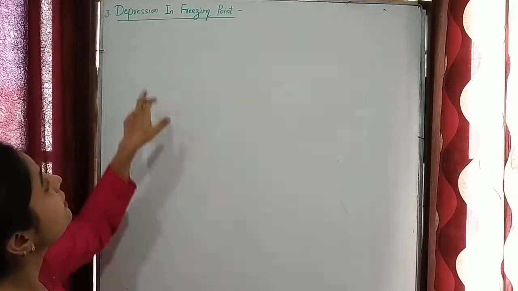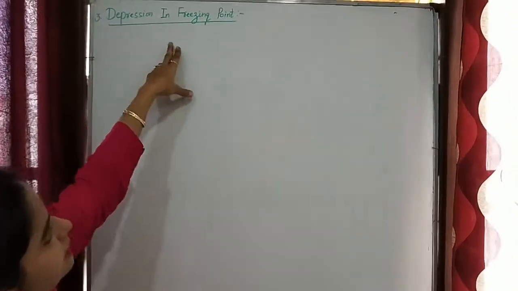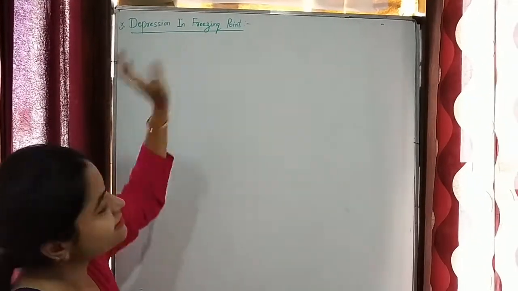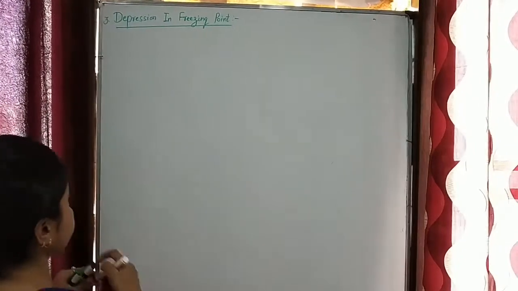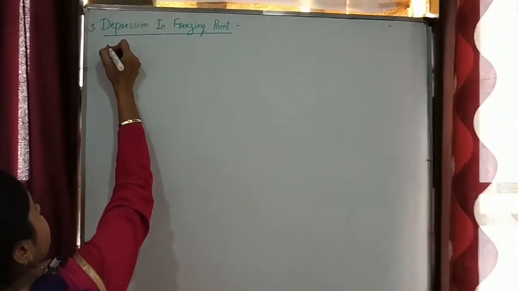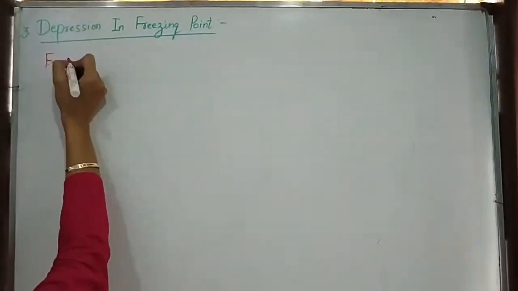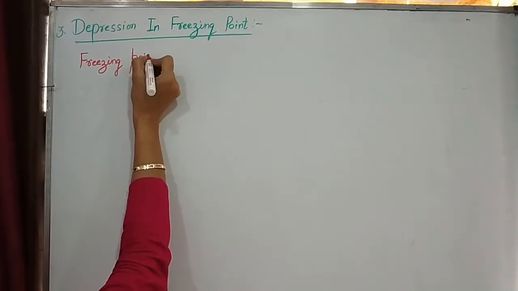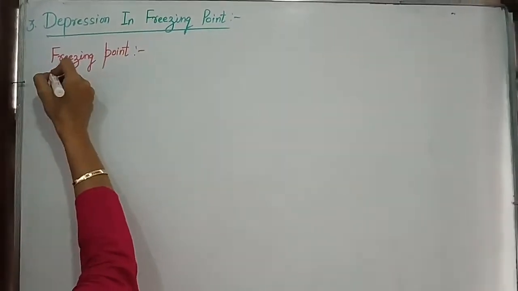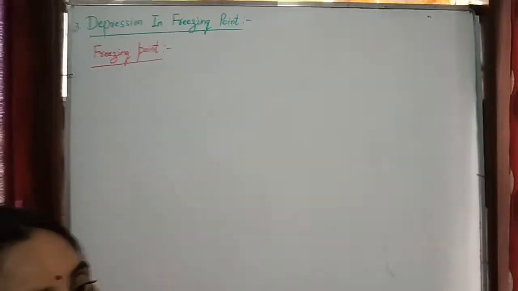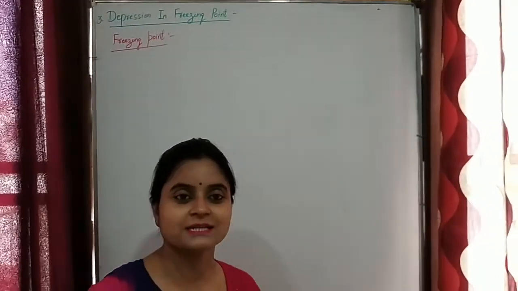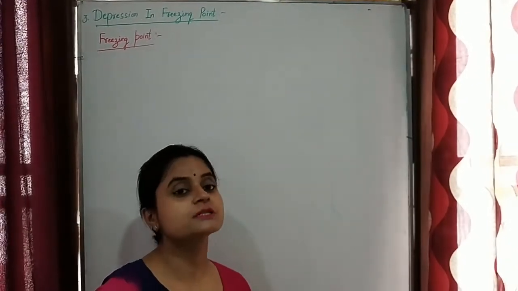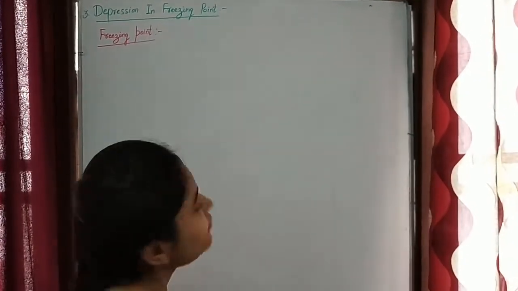Now students, third colligative property is depression in freezing point. Now what do you mean by freezing point firstly? According to you, you can say freezing point is a temperature at which something freezes. But in chemistry language, freezing point is somewhat different.